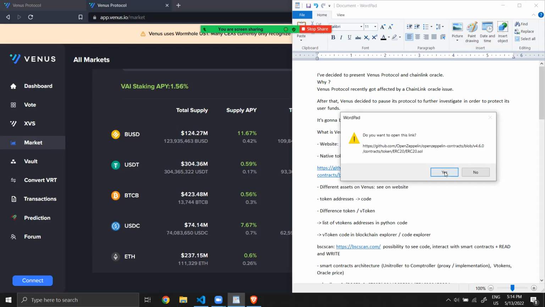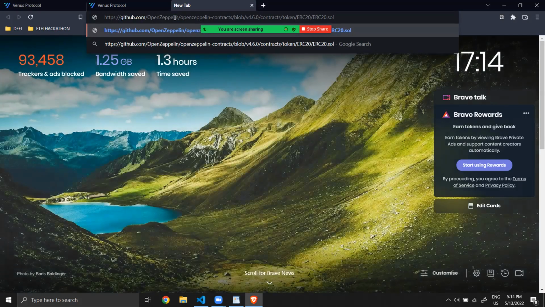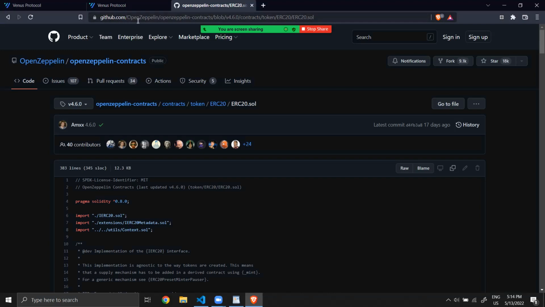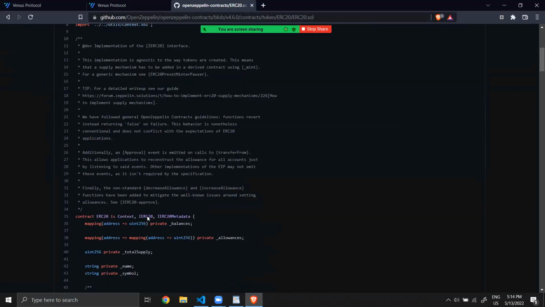Let's see an example of that. Here is a GitHub of a very famous company doing secure smart contracts, and we can see here the ERC20 standard to make a cryptocurrency and host it on the blockchain.